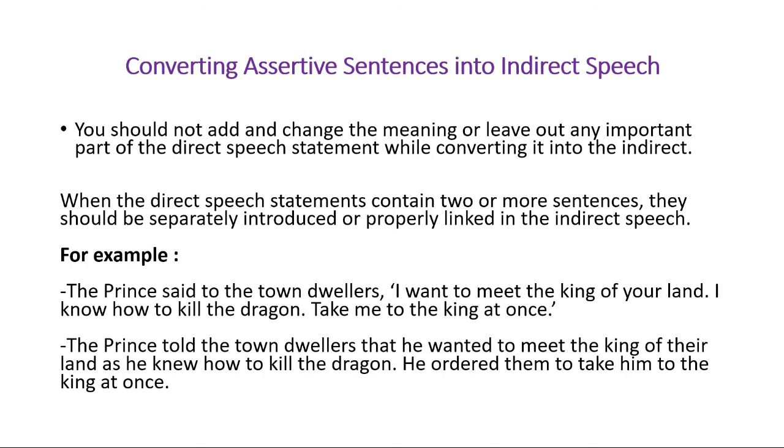The toughest one is actually if we have two or more sentences, and we cannot change the statement, we cannot change the meaning, and we cannot leave any part behind, or we have to connect all those sentences to give a proper meaning. So this is actually the toughest one.